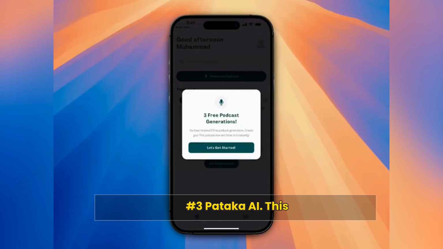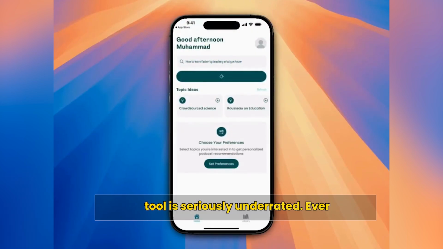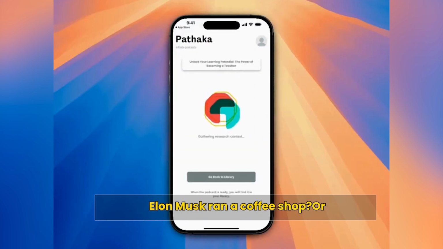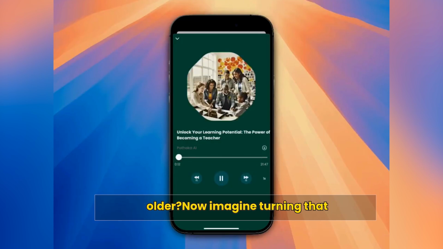Number 3, Patakha AI. This tool is seriously underrated. Ever had a random curiosity? Like, what if Elon Musk ran a coffee shop? Or, why does time feel faster as we grow older? Now imagine turning that into a personalized podcast in seconds.